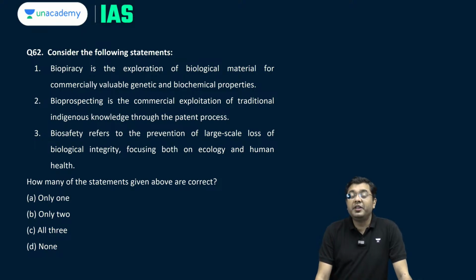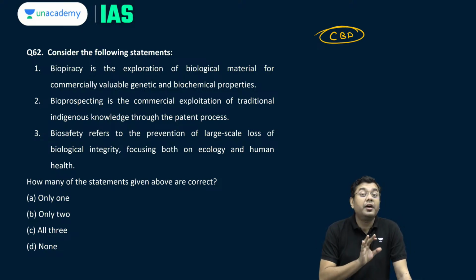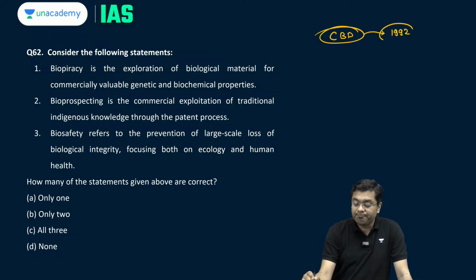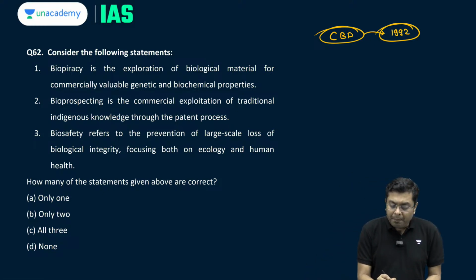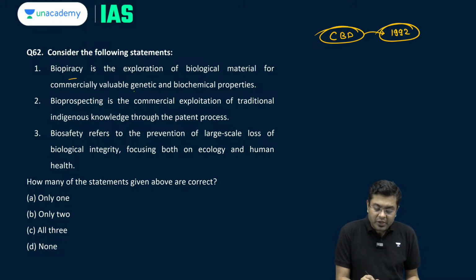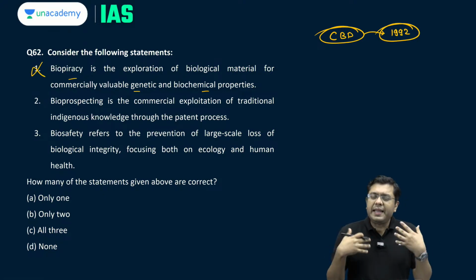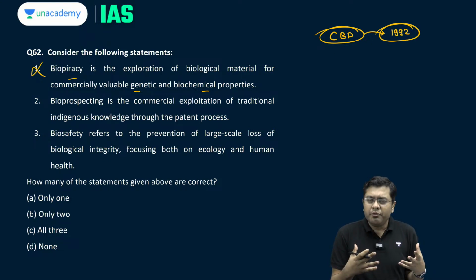These are associated with the conservation of biological diversity, right, the Convention on Biological Diversity. So, this Convention on Biological Diversity, these terms are associated with that. When was this CBD arrived at? In 1992. Okay. So, biopiracy is the exploration of biological material for commercially valuable genetic and biochemical properties. Incorrect. Biopiracy is simple. Piracy we know, taking something in an unwilling manner where the holder of that property is